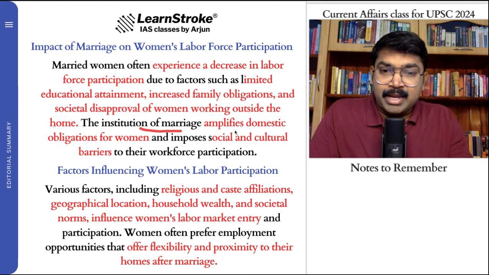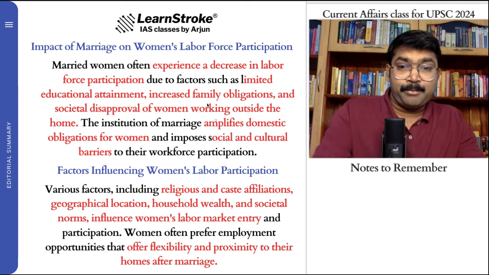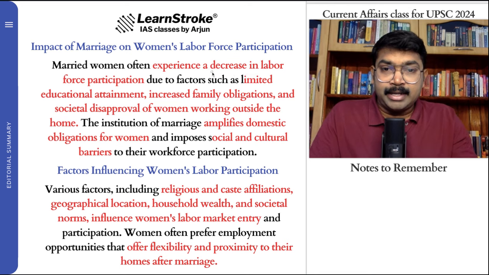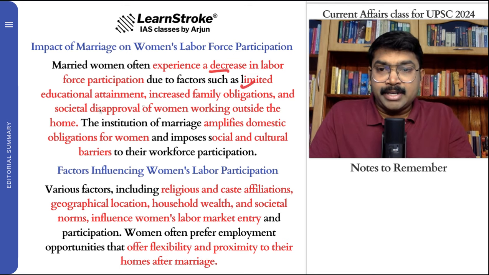So the institution of marriage is amplifying domestic obligations and imposes social and cultural barriers to the workforce. So all these are important. Please remember why there is a decrease: limited educational attainment, increased family obligation, social disapproval of women working outside the home, and social and cultural issues. All these are barriers.